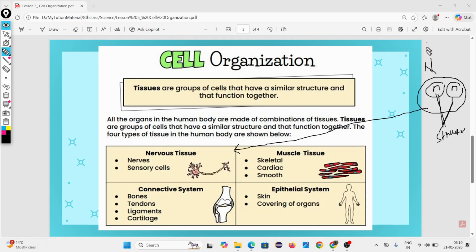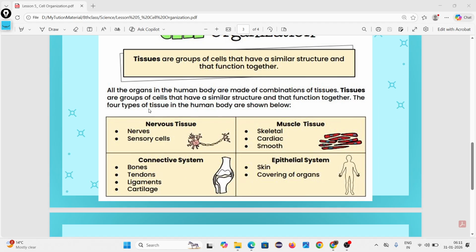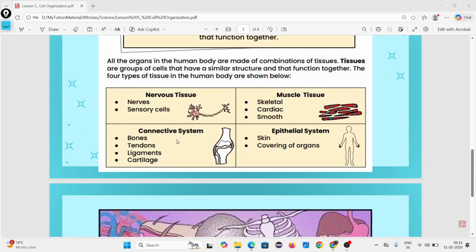Okay, what is the function? Carrying the message for the nervous system. Then read this line. All the organs in the human body are made of a combination of tissues. Tissues are groups of cells that have a similar structure and that function together. The 4 types of tissues in the human body are shown below. How many types of tissue are found in the human body? 4.